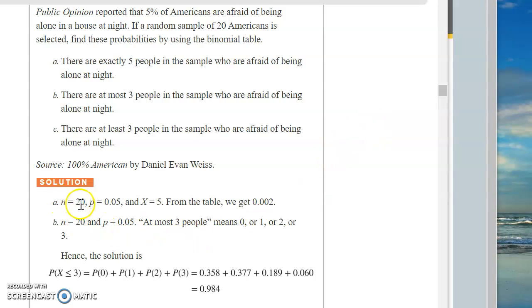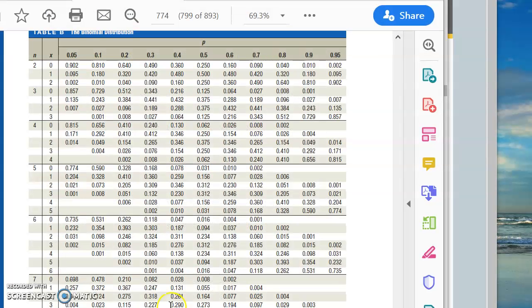We know that N is 20. We know that P, the probability of success, is 0.05, that's 5%, and X is what we're looking for, that's the probability of X. So we could use that formula, okay? However, we also want to learn how to use the table, so let's use the table. Hopefully I can get it here. There we go. All right, so the N is 20.